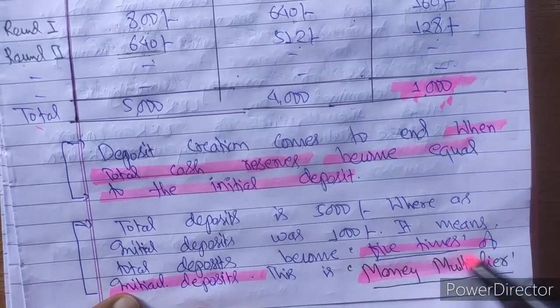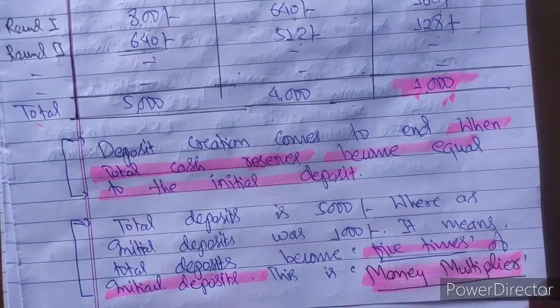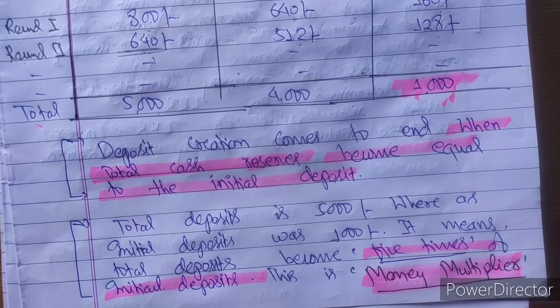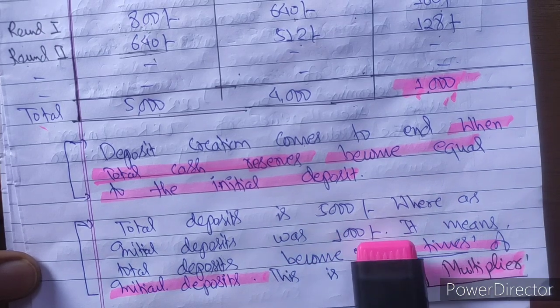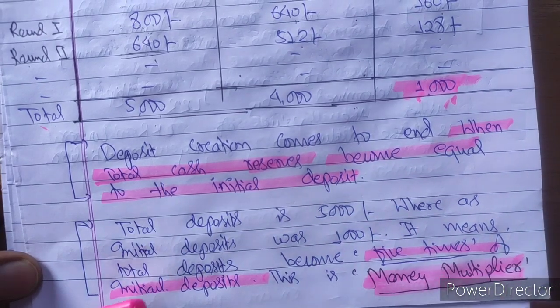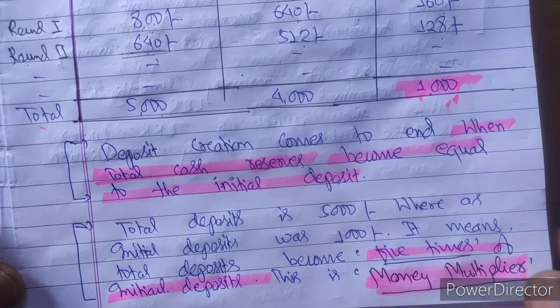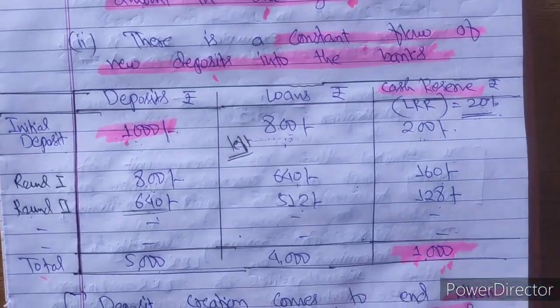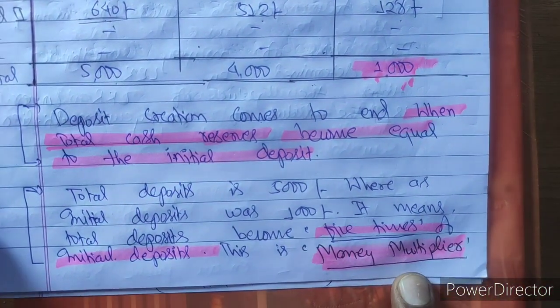This is known as the money multiplier. I hope the concept of the money multiplier is clear to you. The total deposit is 5000, whereas the initial deposit was 1000. It means total deposit becomes 5 times the initial deposit, and this whole process is known as credit creation or money creation, and this leads to the money multiplier.